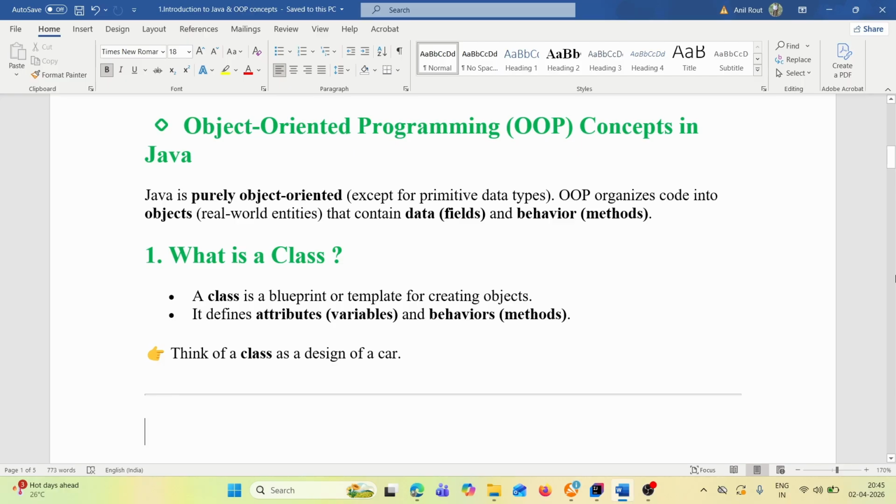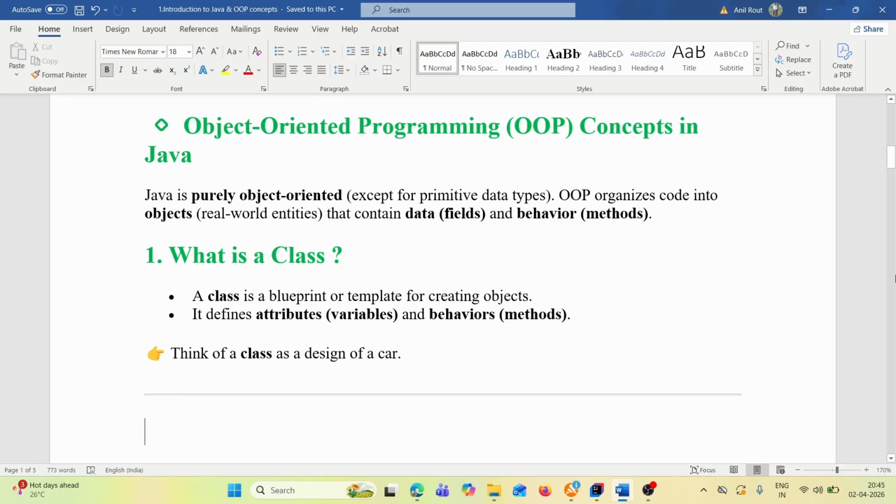Then what is a class? Everything we develop or write is inside a class. Let's first understand what is a class. A class is a blueprint or template for creating objects. Basically, how will we create objects? We will create objects from a class. That's why a class is a blueprint or template for creating objects. Without a class, we cannot create objects.